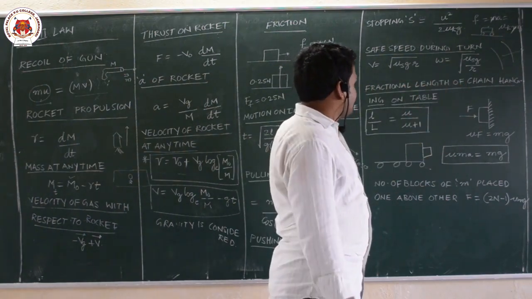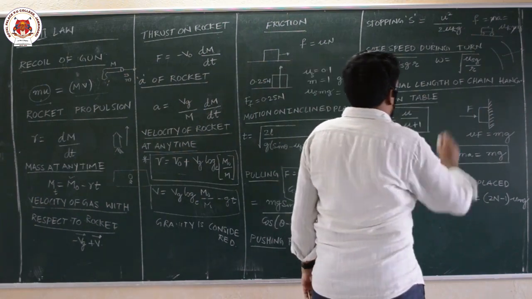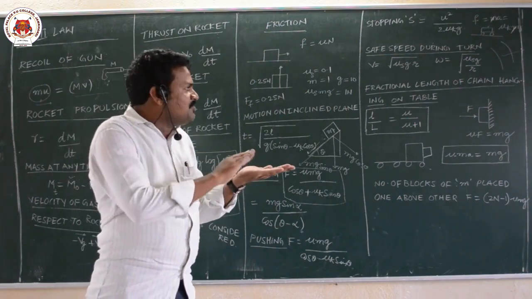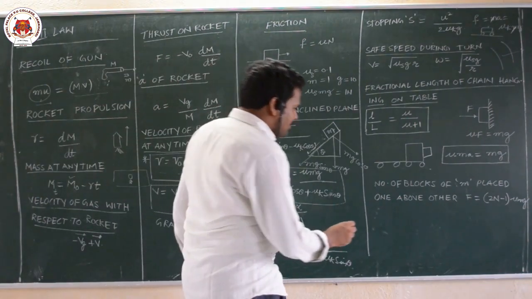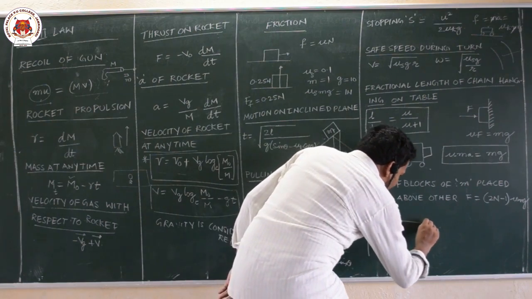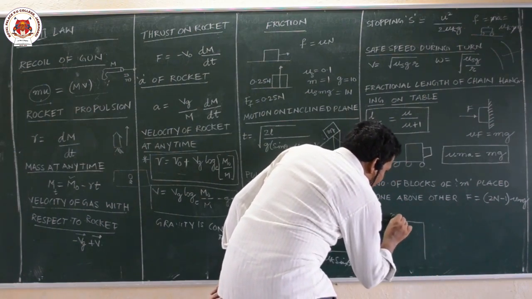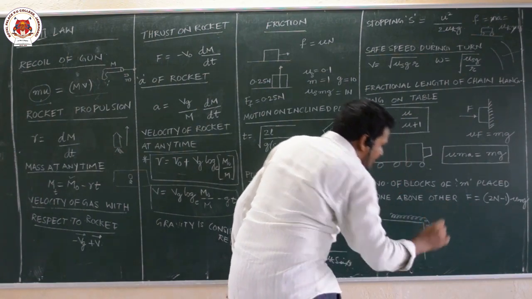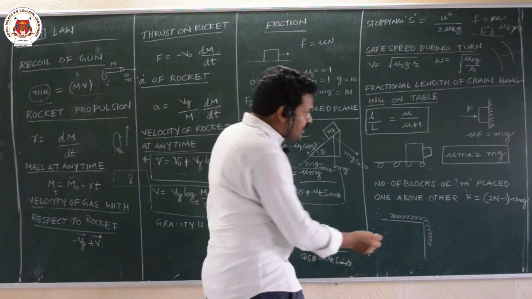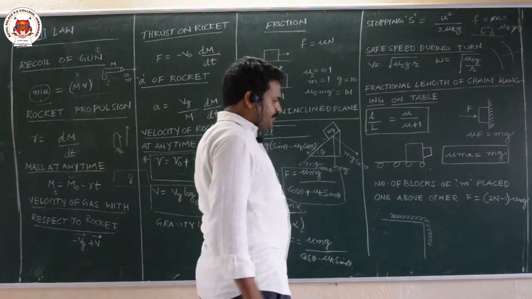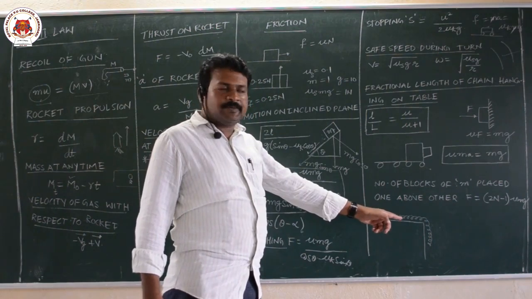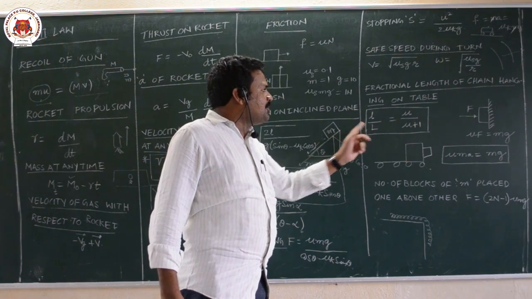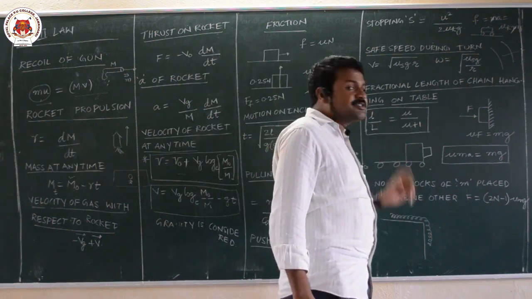Next, the fractional length of the chain that can be hanging on a table. Let us assume there is a table, and on this table you are keeping a chain. What fractional length, how much length, can be hanged? That is equal to the fractional length. Length hanged by total length is equal to mu by mu plus 1.